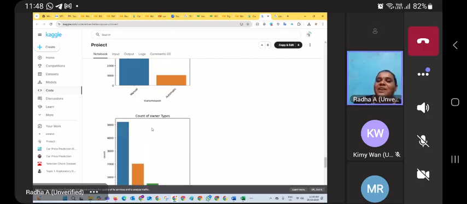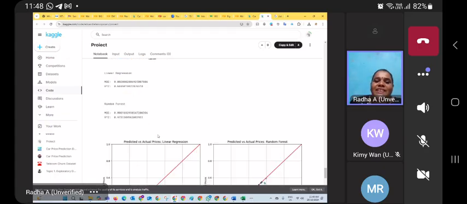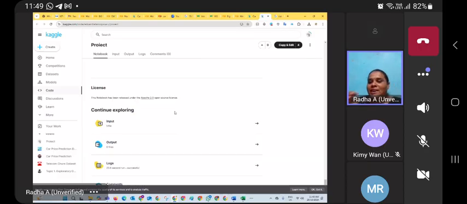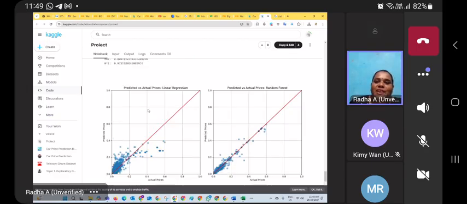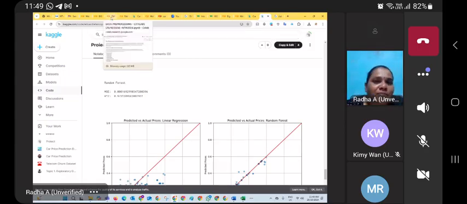This is the way we do data analysis. This is a sample. Similarly, there are plenty of ways to convert the data into different kinds of charts. I will explain at a basic level, and later you can try it on your side. This is how we do it. So this is a model. Now coming back to our slides.